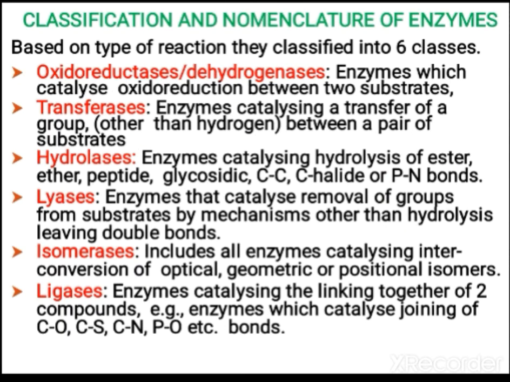Now let us study the classification and nomenclature of enzymes. Based on the type of reaction, enzymes can be classified into 6 classes. First, oxidoreductases or dehydrogenases. The enzymes which catalyze oxidoreduction between two substances are known as oxidoreductases. Transferases transfer a group from one substrate to another. Oxidoreductases catalyze oxidation or reduction reactions.